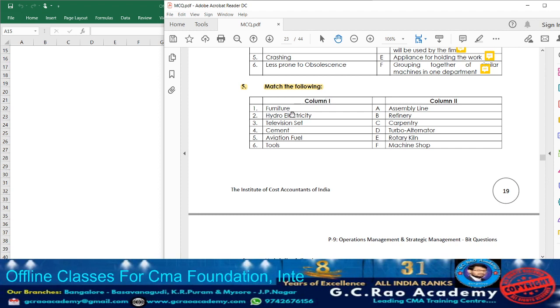In column 1, first what do we have? Furniture. Furniture will be utilized in each and every organization. It may be utilized in the production department. In all the various departments, the furniture will be utilized. This furniture will be prepared with the help of wood, and the carpenter is going to prepare it.